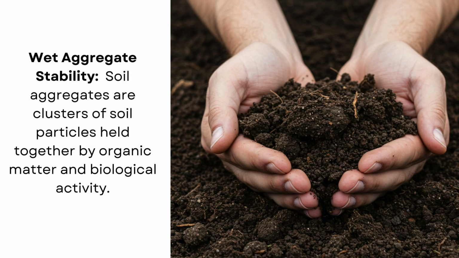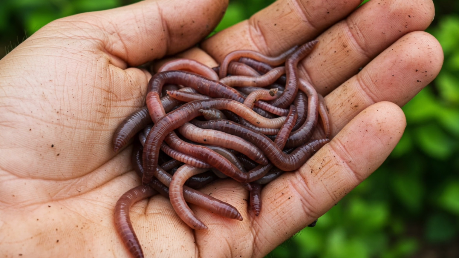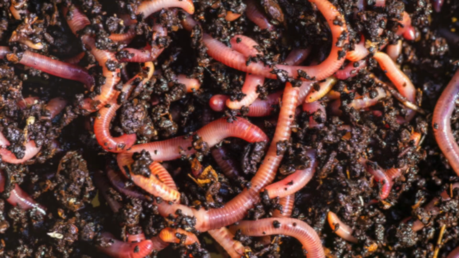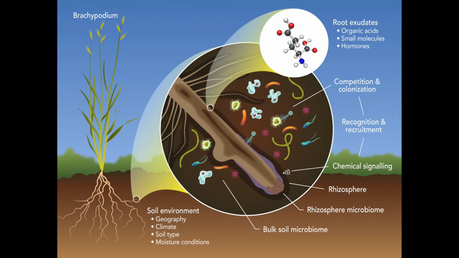Soil aggregates are clusters of soil particles held together by organic matter and biological activity. Good aggregate stability is essential for water infiltration, aeration, and erosion resistance. When organic matter is decomposed by soil microorganisms and fauna, such as earthworms, a glue is produced that helps bind soil particles together. Plant roots also play a role in this process by secreting root exudates that stabilize the soil in the root zone. Additionally, fungal hyphae contribute to the formation of soil aggregates by entangling soil particles.